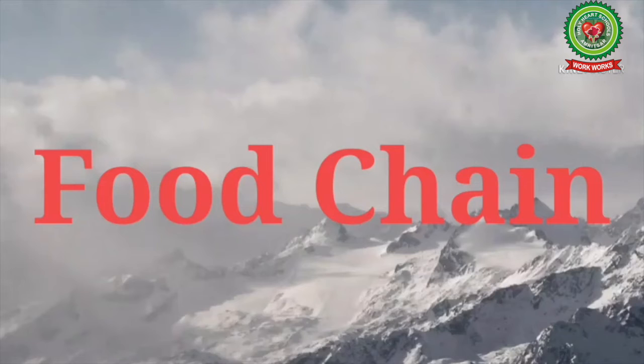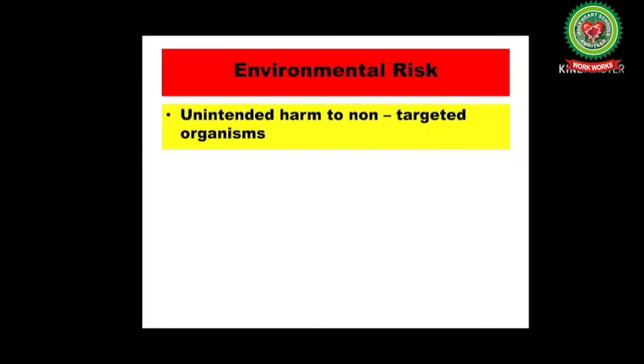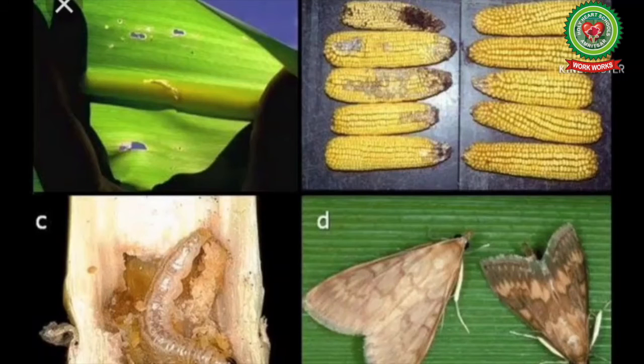The next environmental risk due to genetically modified organisms is that unintentional harm can occur even to non-targeted organisms. For example, pollen from a variety of GM corn resulted in a high mortality rate among monarch butterfly caterpillars.